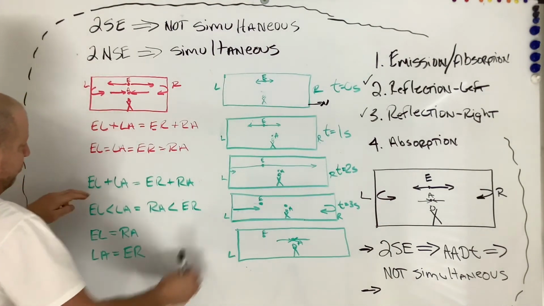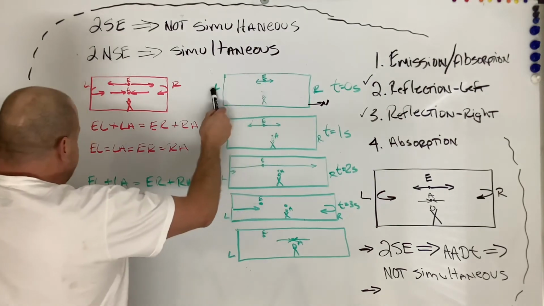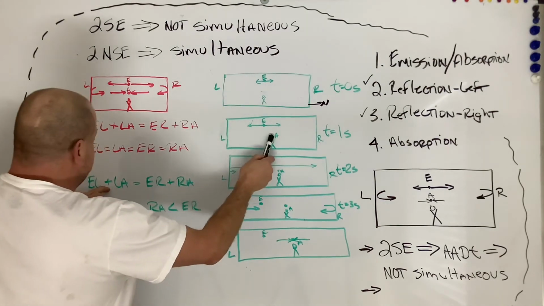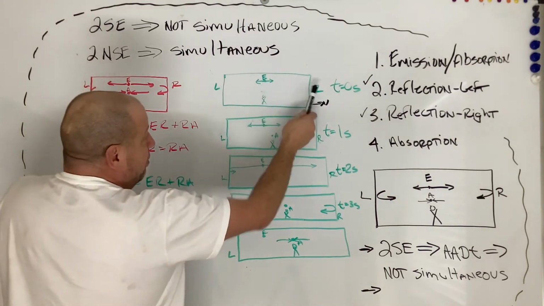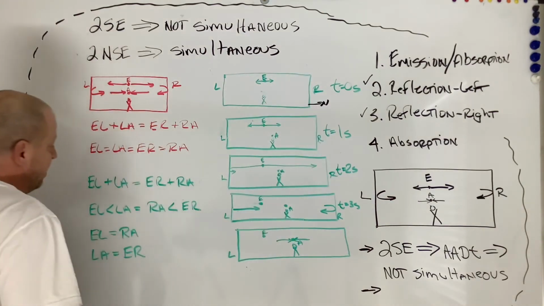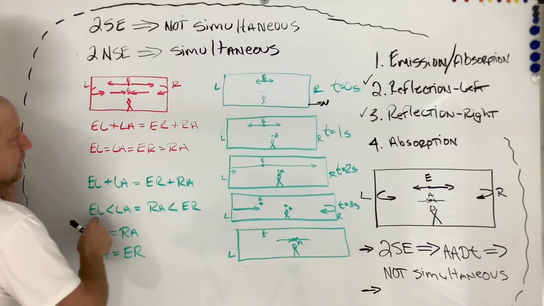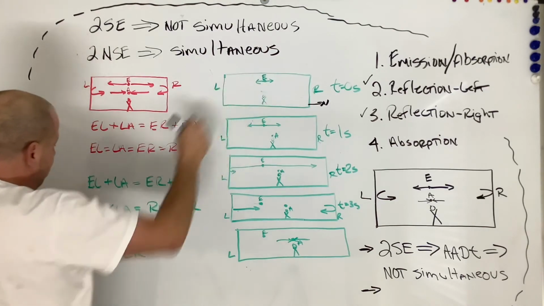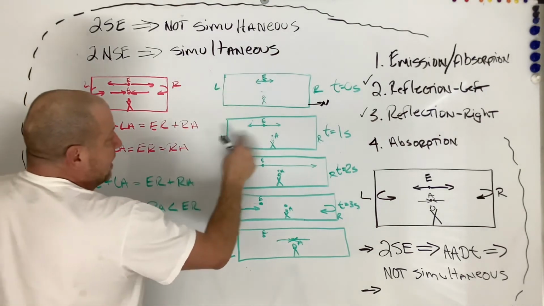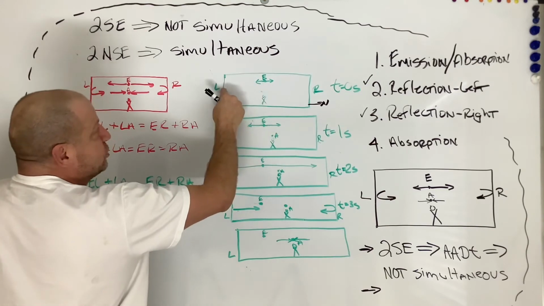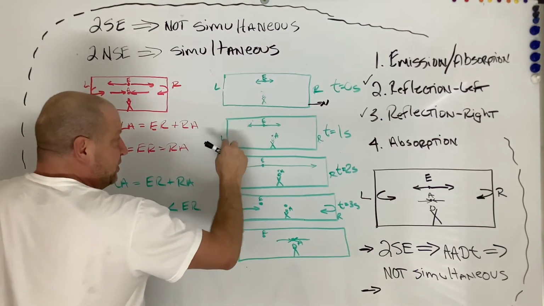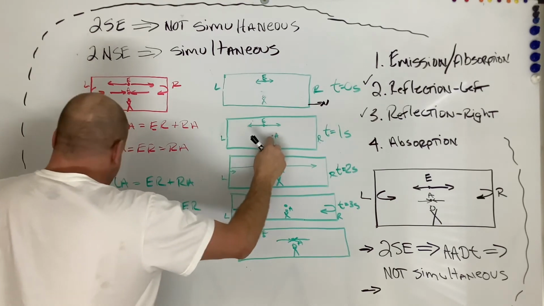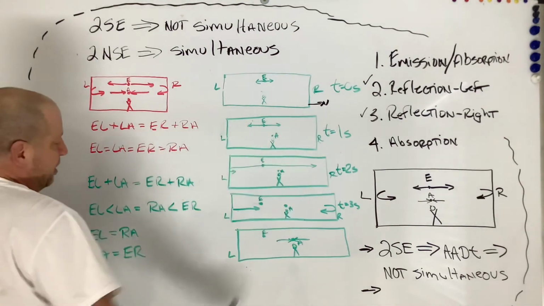But then down here, we can see that E to L plus L to A equals E to R plus R to A. So E to R and then R back to A. However, E to L, this one right here, is less than L to A. So this distance that light travels to hit the box and reflect is actually smaller than it is for the light to hit the box here and go to here. Same thing on the other side.